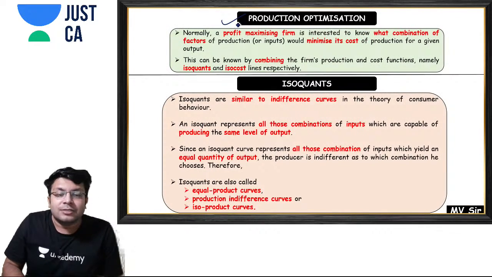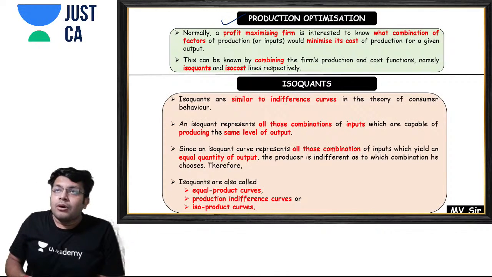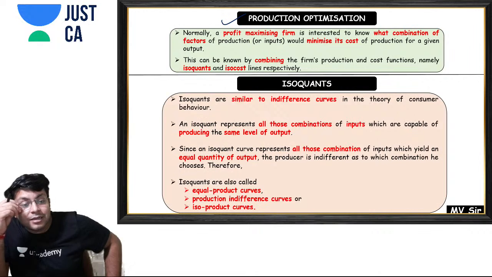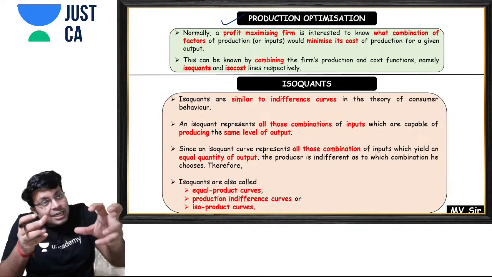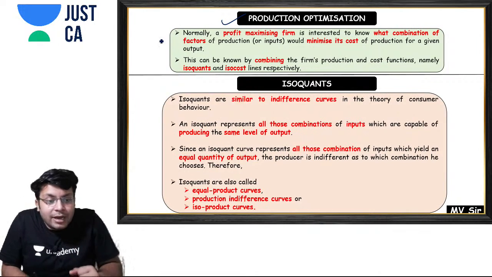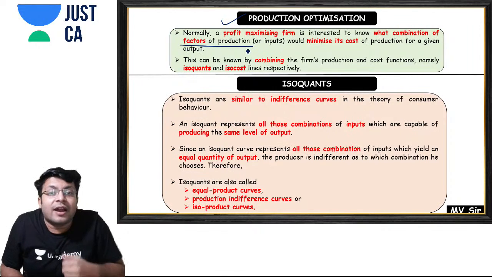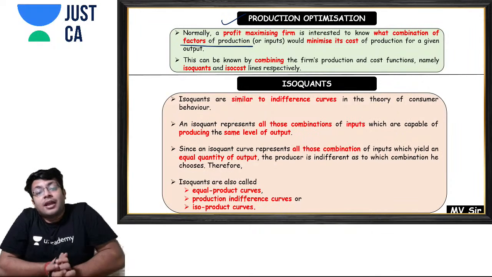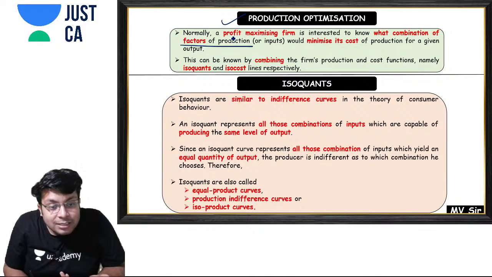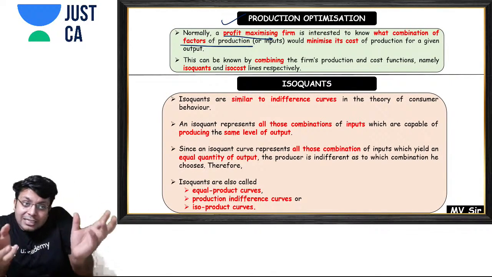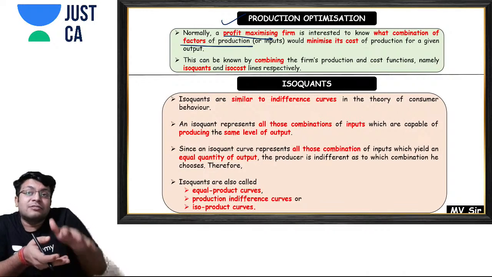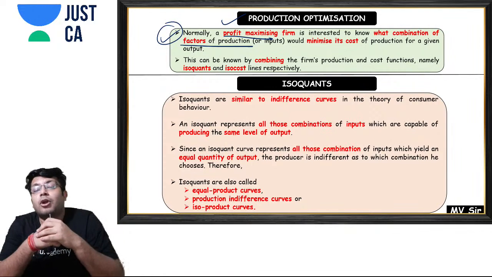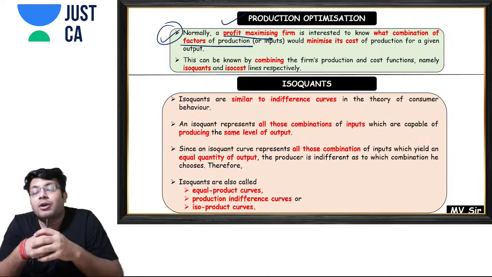Next is production optimization. Now what is production optimization? Production optimization means: what combination of inputs, what combination of factors of production, should I use in order to maximize my profit? What combination of inputs should I use so that my cost will be minimum and my profit will be maximum? This is the meaning of production optimization.